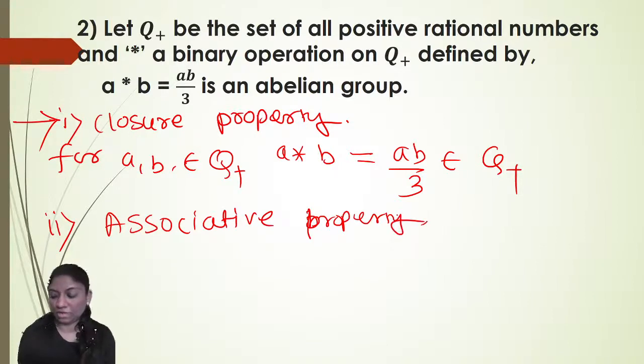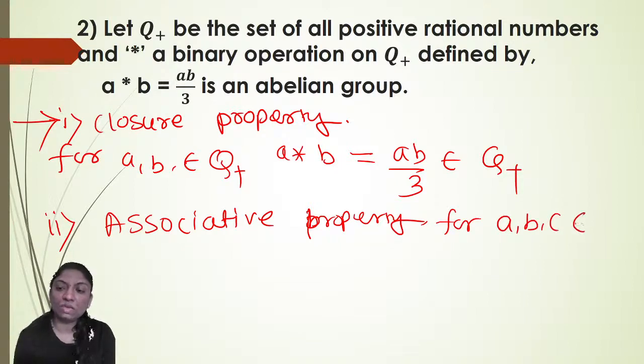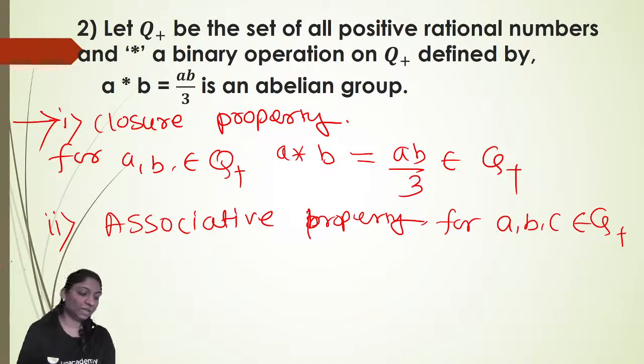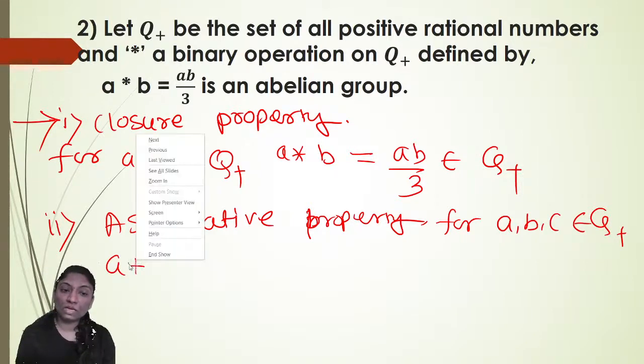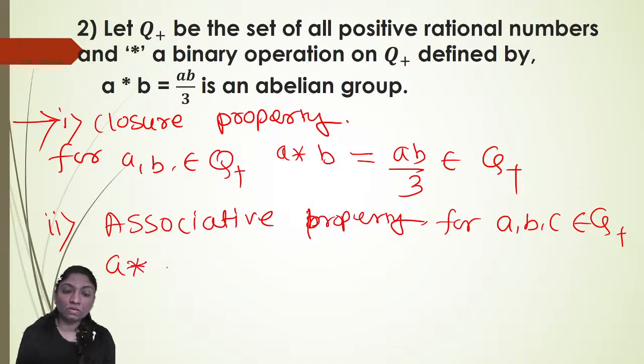Associative property. For that we require three elements, for a, b, c belong to Q plus. Here the operation is given. a star (b star c) is equal to... So first we'll solve this b star c.